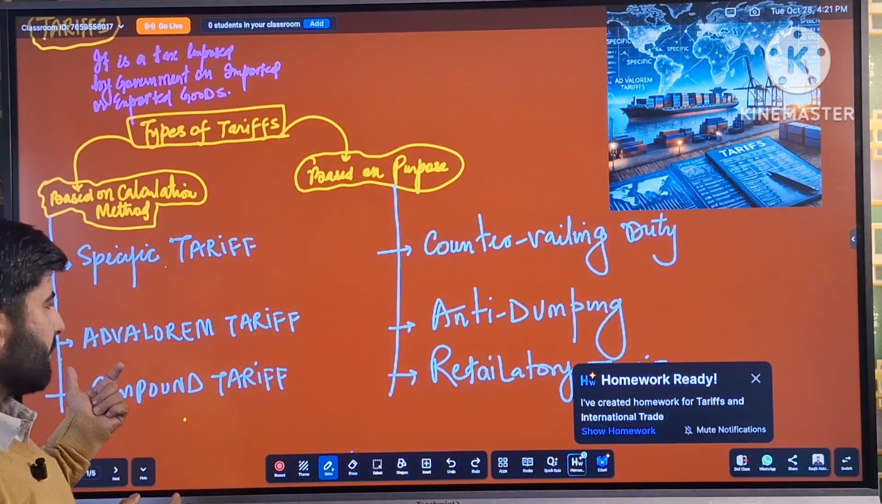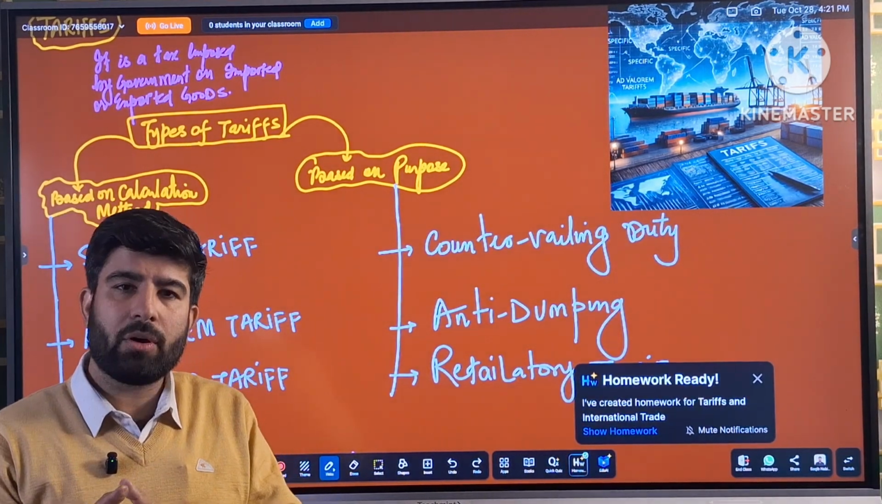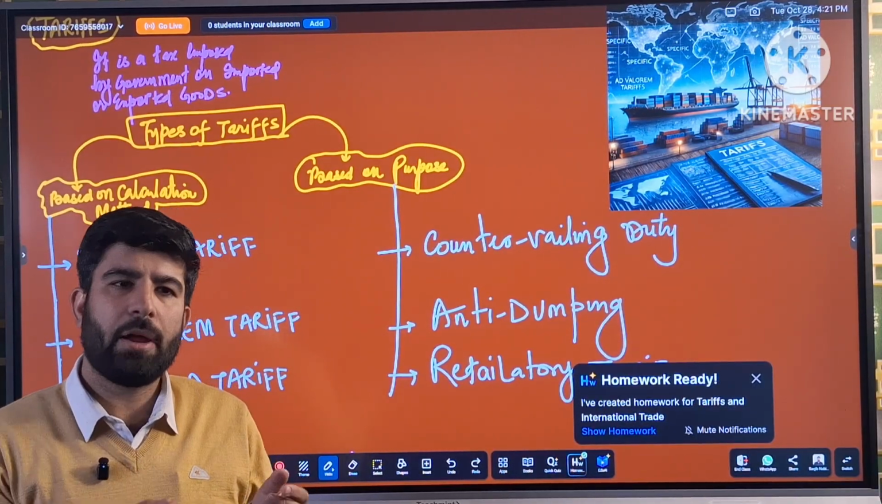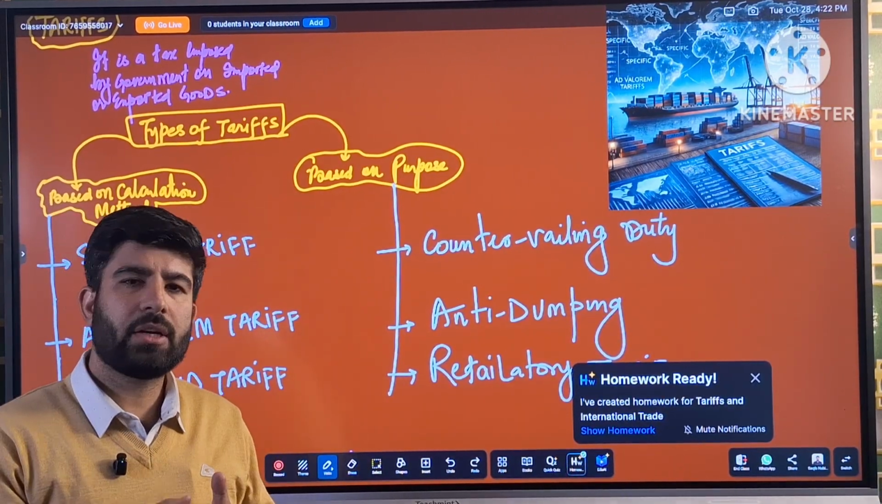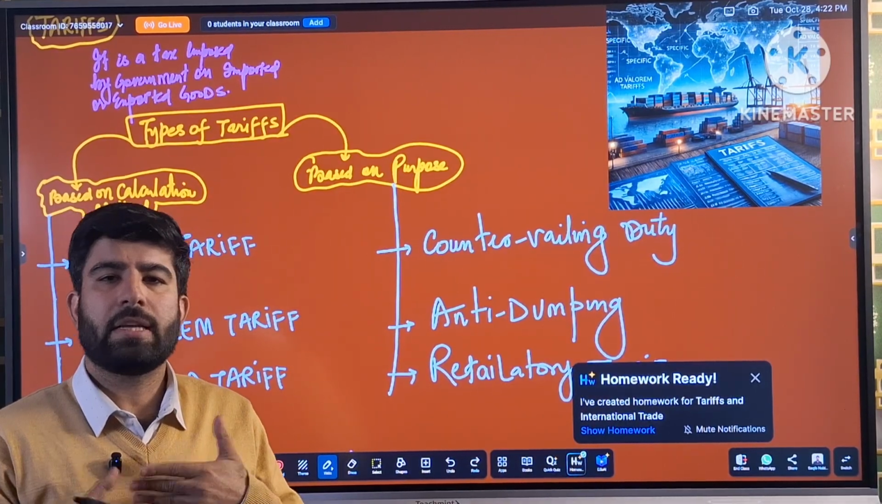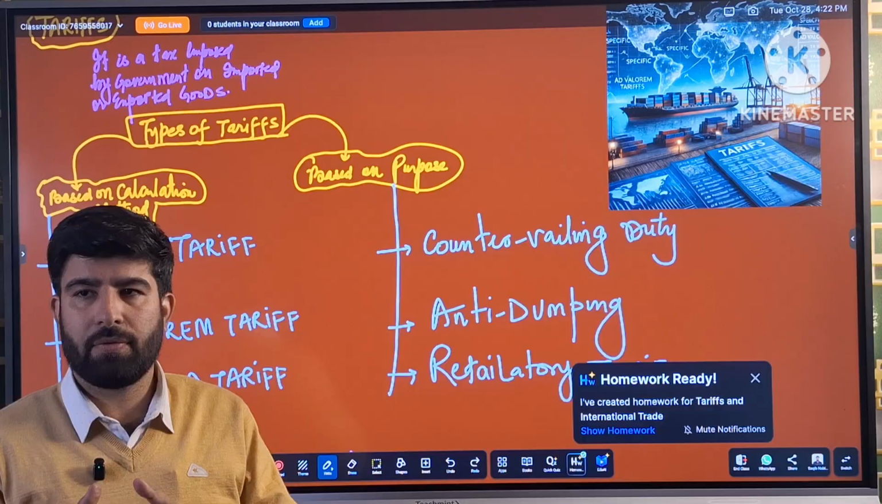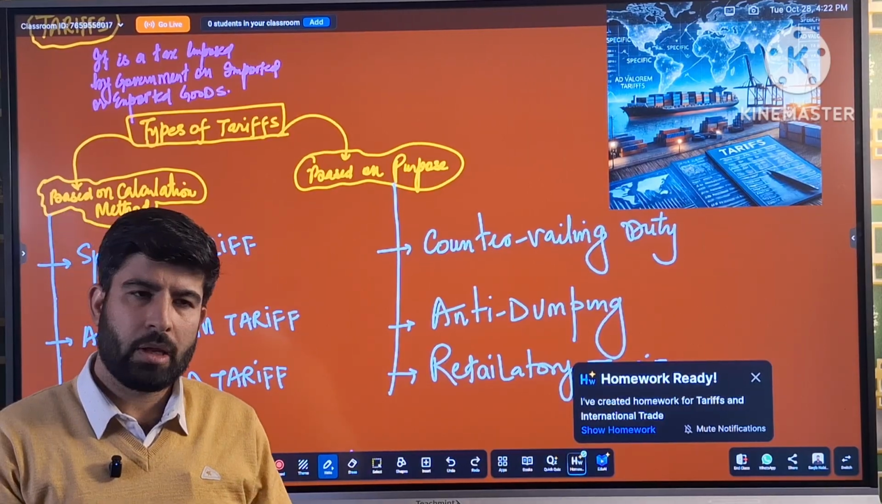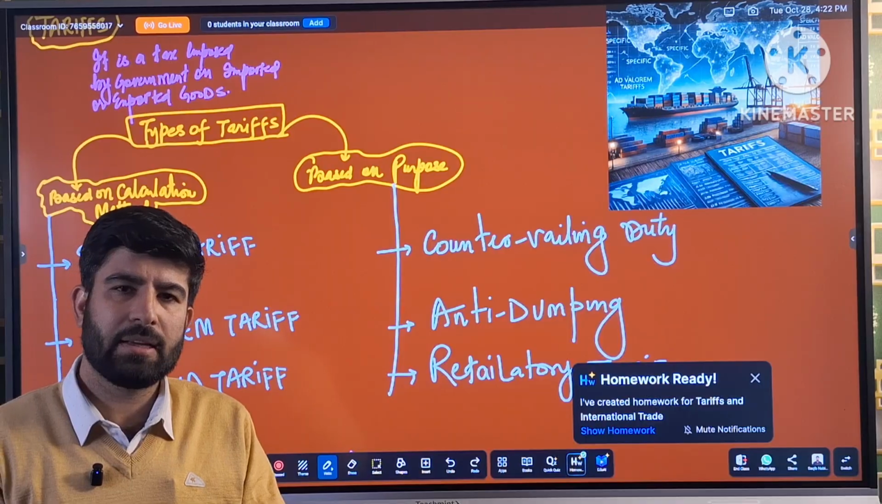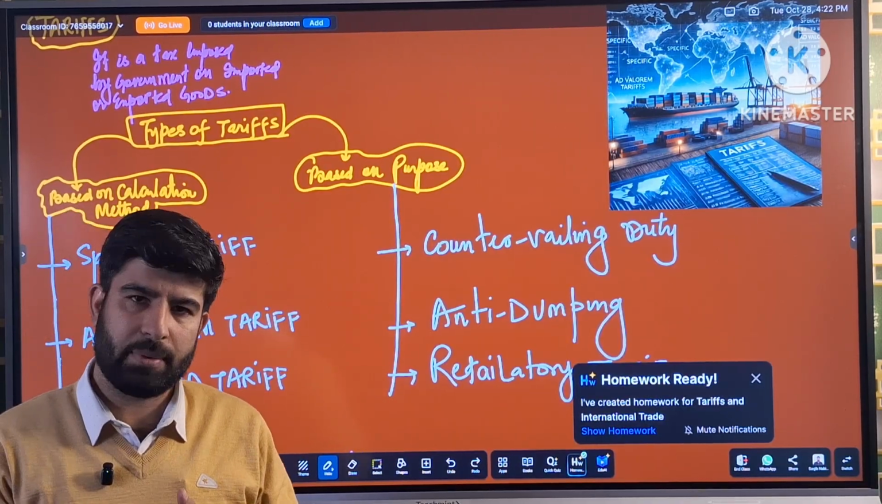Second is ad valorem tax. It is a tax or tariff levied on the value of the product. For example, 5% on a car, 5% on a BMW car. So a specific tax is levied on the unit, and an ad valorem tax is levied on the value of the product. Then there is another one, that is compound tariff, which is a mix of both specific tariff as well as ad valorem tax.